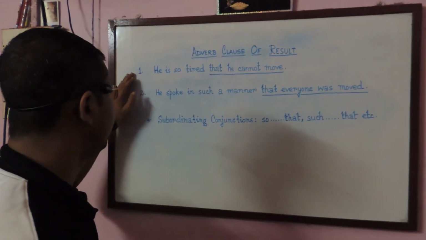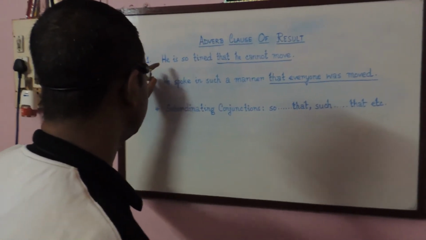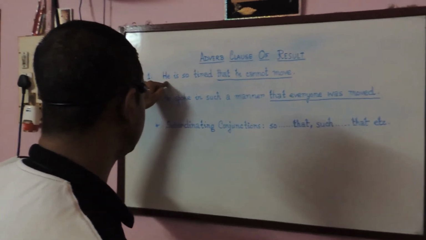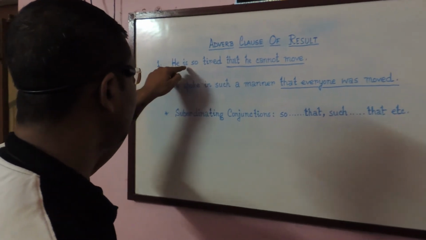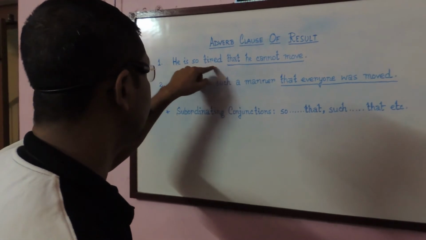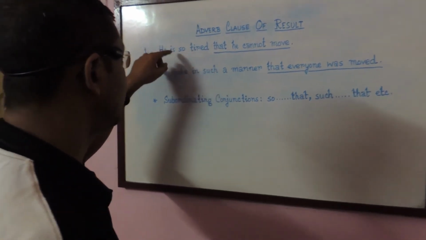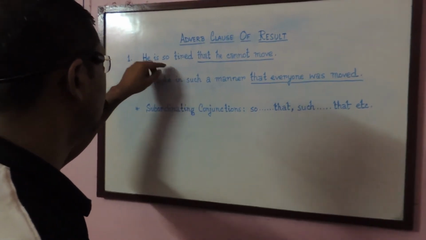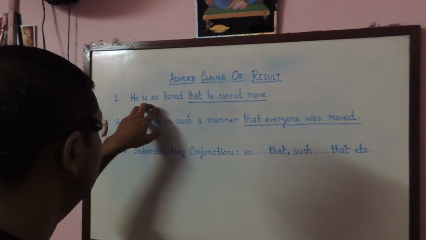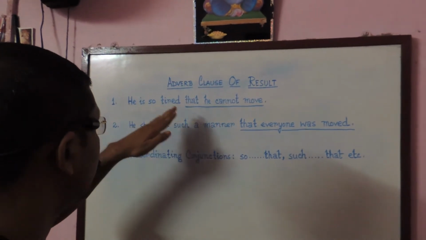In this sentence, if we consider the principal clause and analyze this part, what will be the analysis? He is the subject over here, is is the finite verb, tired is an adjective and it is modified by so, which is an adverb, because an adjective is always modified by an adverb. Now if you ask a question to this principal clause, to what result is his being so tired?